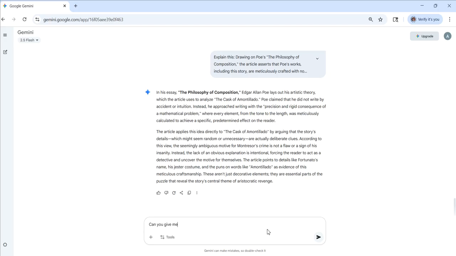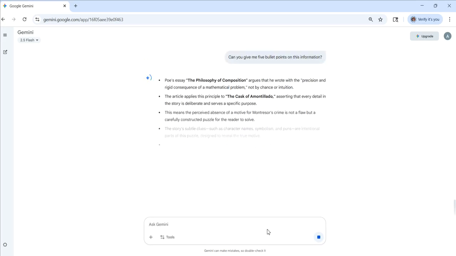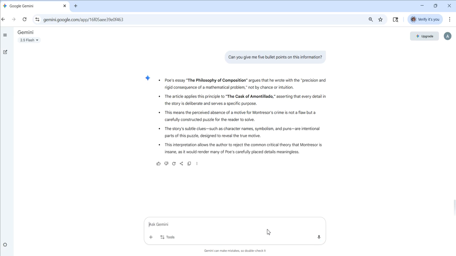Can you give me 5 bullet points on this information? Now it's given me 5 bullet points about the philosophy of composition.